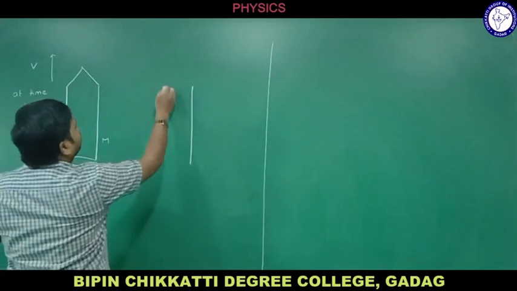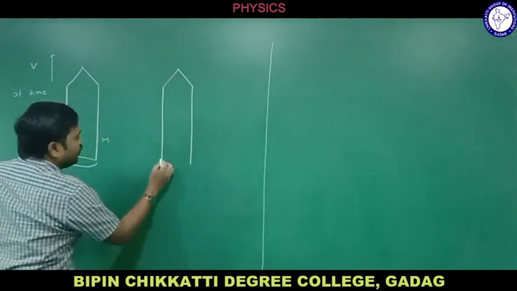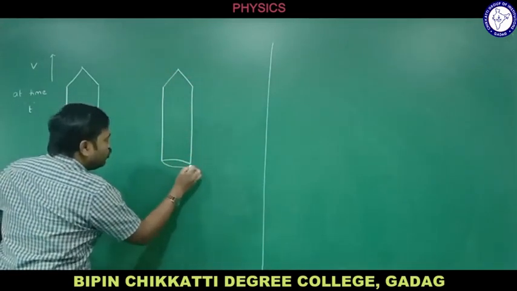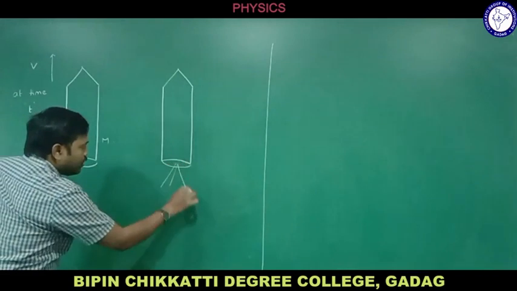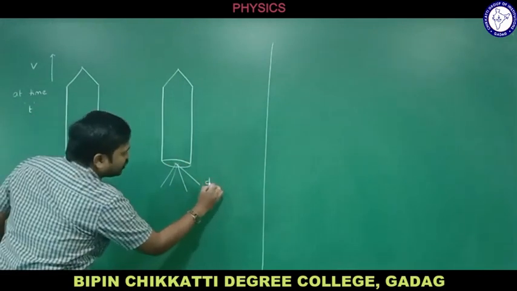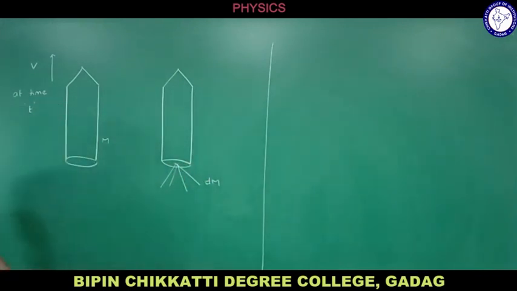After some time, it loses the mass. We know that when it loses the mass, the rocket begins to move much more faster now here, right? How much mass it loses now here? Let me take it as dm.